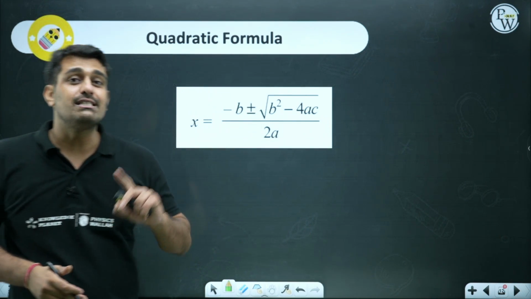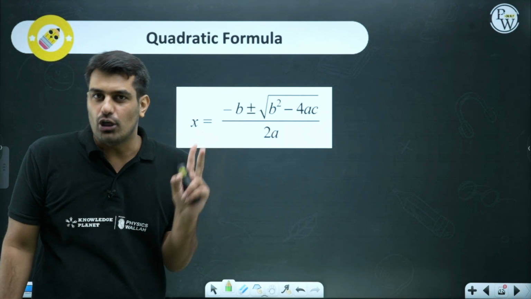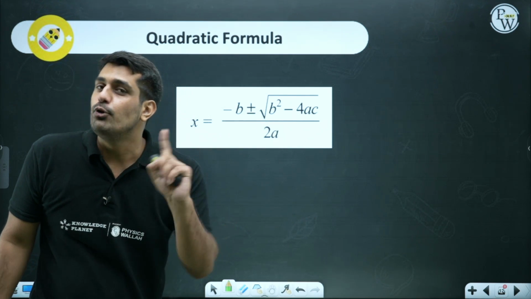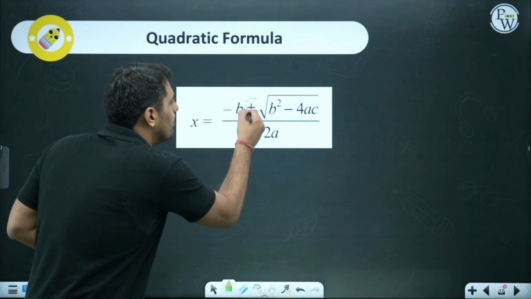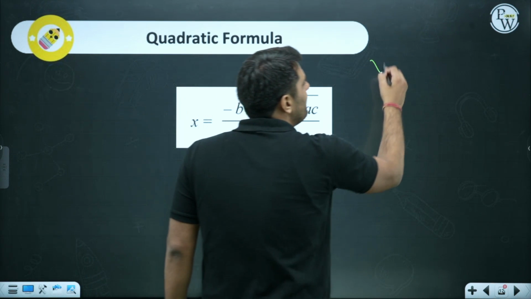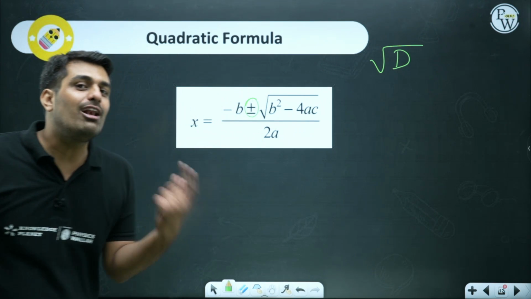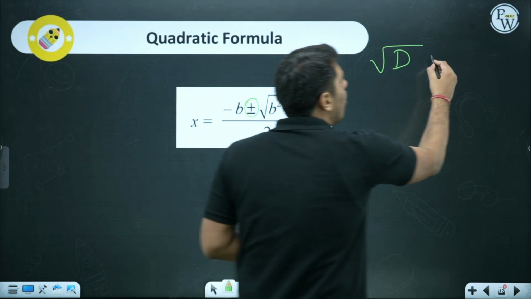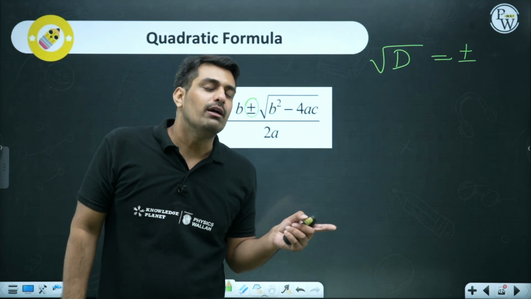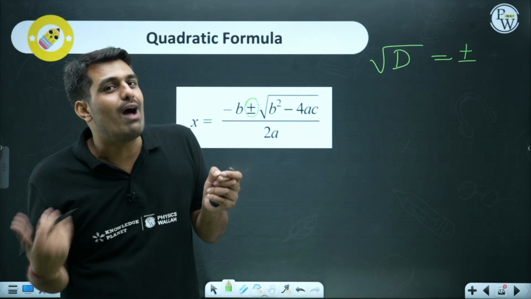How? First thing first, since we are talking about a quadratic equation, as I told you, there would be at max two solutions. But over here I am seeing x equal to something. Only one? No, that's not the case. Observe over here, plus minus. Why is that the case? If you are taking the square root of any term, let's say d, the square root always opens as plus or minus. When you were in the smaller grades, you would have been told to use the positive square root. Positive square root basically means get the value out of the square root which is positive.